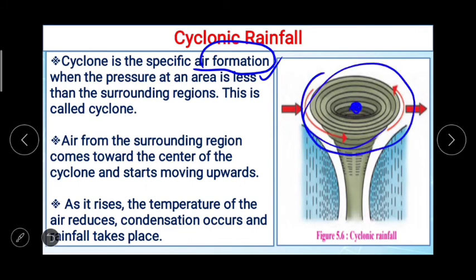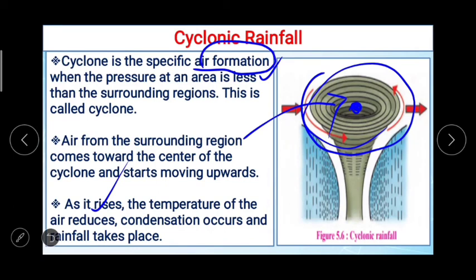Then the cyclone formed and air from the surrounding region comes towards the center like this of the cyclone and starts moving upwards. Now as it rises, the temperature of the air reduces and condensation occurs and rainfall takes place. So it rains in areas over which the cyclone passes.